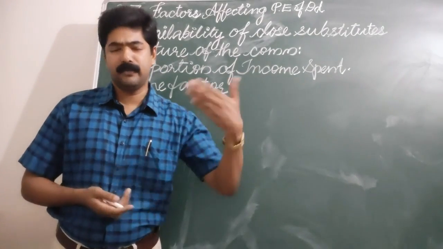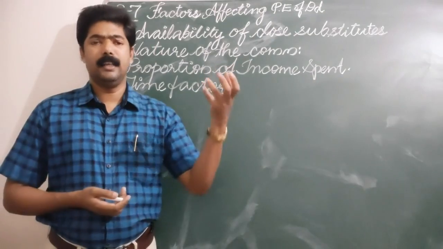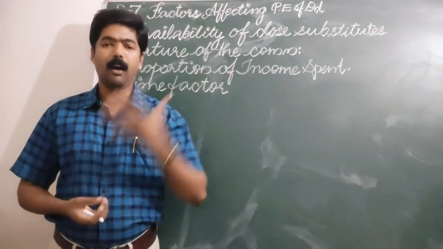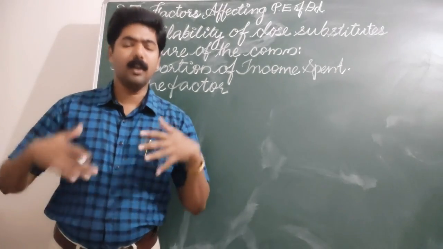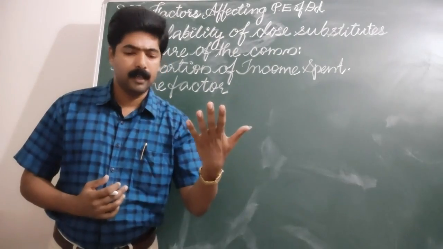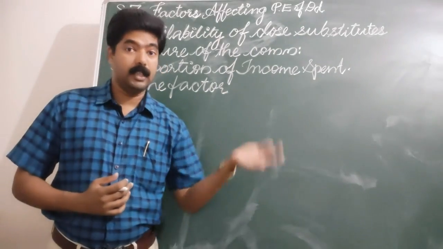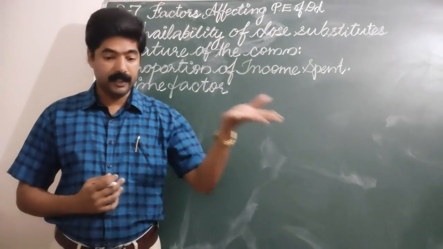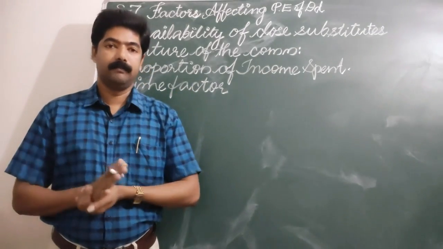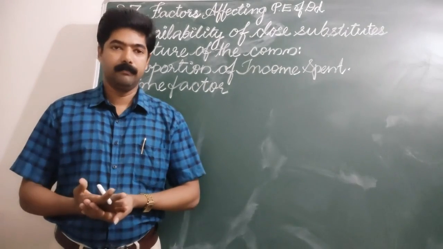In the case of inexpensive goods like soap, matches, salt, the income spent is smaller. Smaller is the income spent on such commodities, on salt, on sugar, then the elasticity will be smaller, and vice versa.